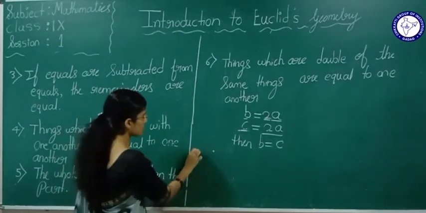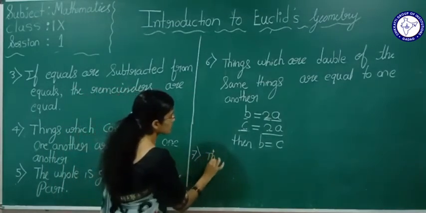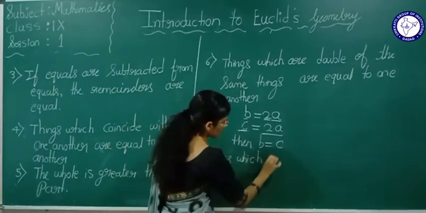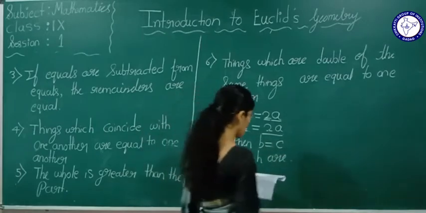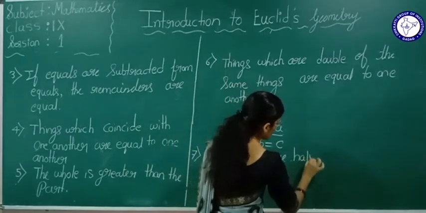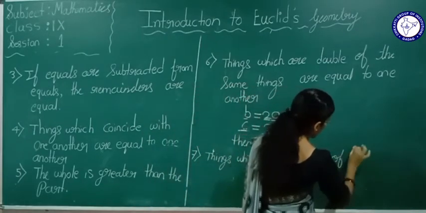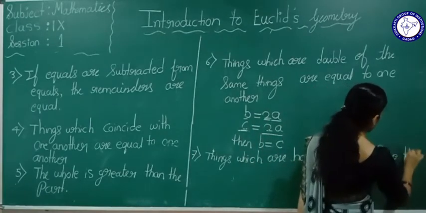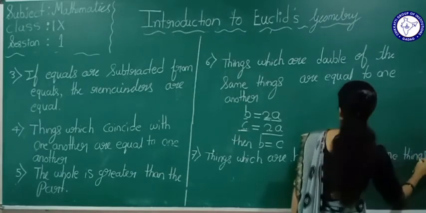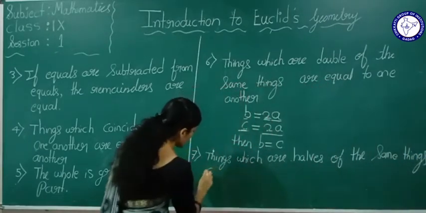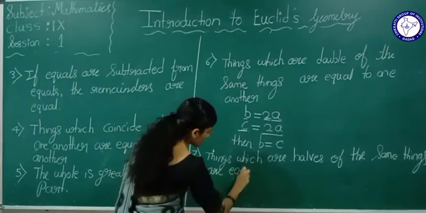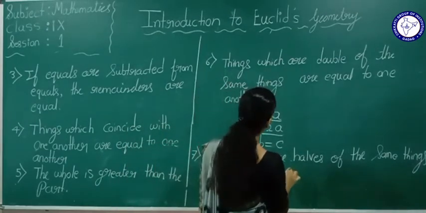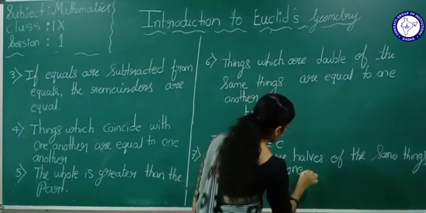So this is about the sixth axiom. Now see the seventh axiom: things which are halves of the same thing are equal to one another.